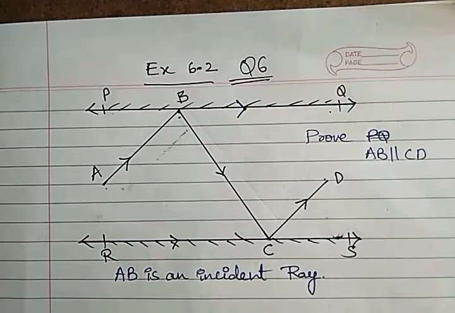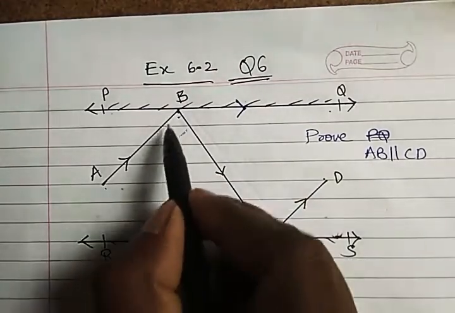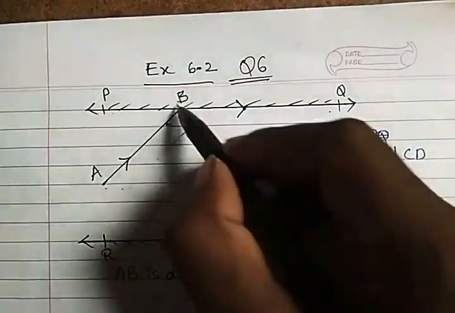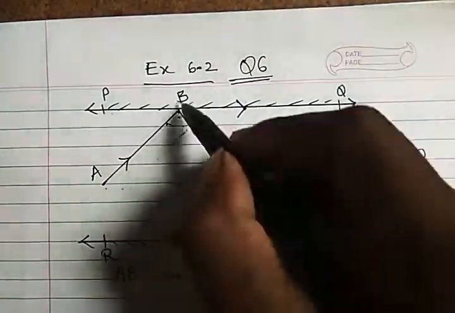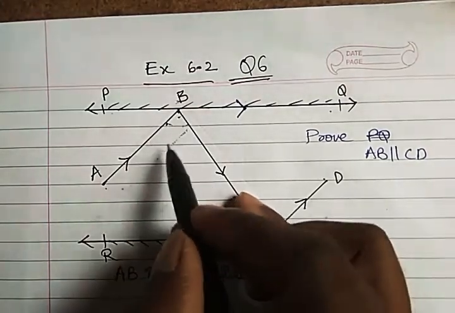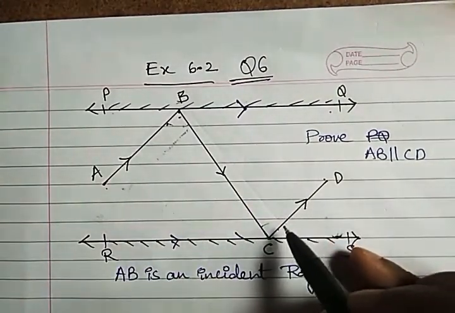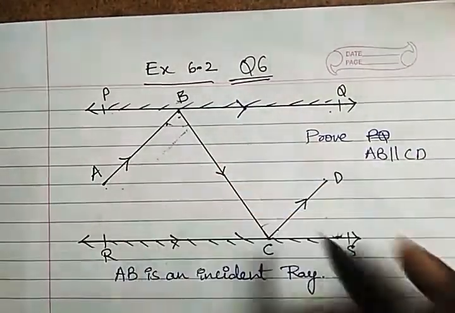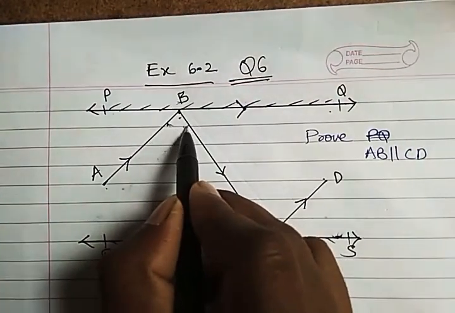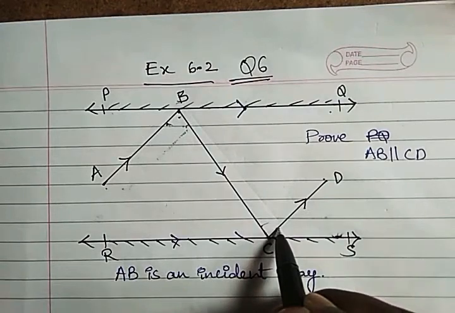To prove AB is parallel to CD, what do we need? If we can prove that this angle and this angle are equal, because ABCD is looking like a Z, but unless the angles are mentioned, we cannot say that these two are parallel. So we have to prove that the angle at this place and the angle at this place are equal.